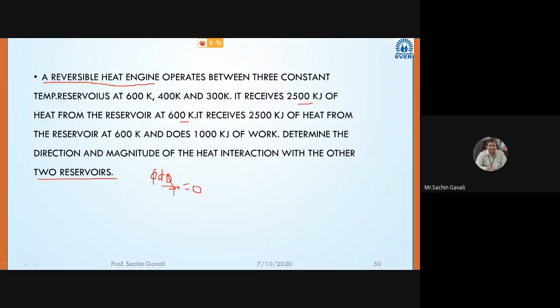In the last lecture we solved a 3 temperature reservoir problem, but they had given the directions. Here we have to calculate directions as well as magnitude. Is anybody there who can try to solve, or do I have to start immediately?